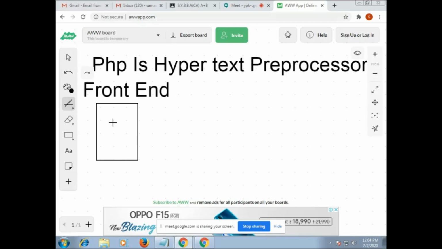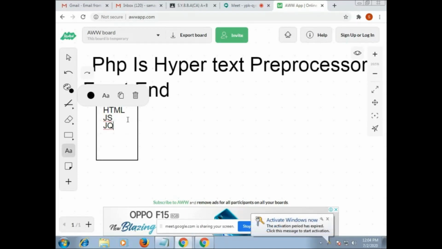We have HTML. Then we have JS, which is JavaScript. Then we have jQuery. Now remember one thing, Java and JavaScript are totally different. In the next semester, in the third year, you will study Java, but that Java and this JavaScript are totally different. Again, we have jQuery. This you will study in the next semester. What is jQuery?